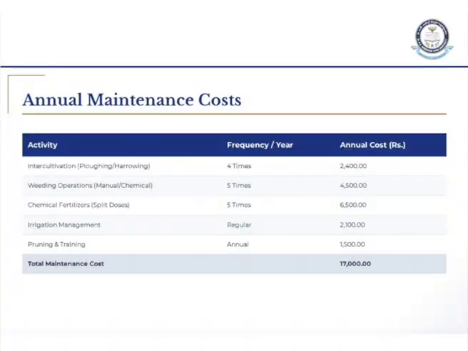Coming to irrigation management. Irrigation means giving artificial water. If it is a rainfall area, it is okay, rain-fed area. If it is not a rain-fed area and you have to give artificial water, it will cost 2,100 for 1 tanker to give 3,40,000 liters of water. Got it? Coming to pruning and training, it will be annual, for 1,500. Total cost is 70,000 per 1 year maintenance.